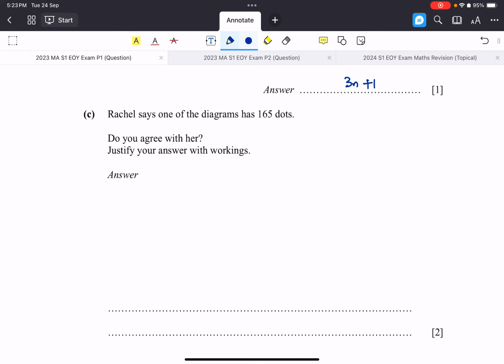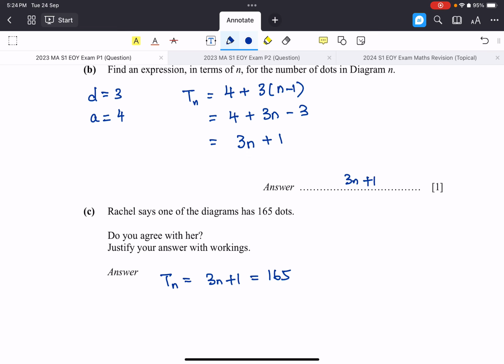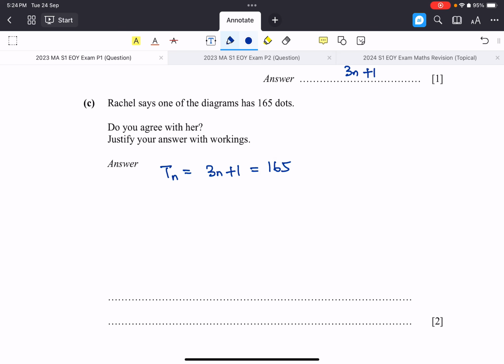So what we have here is actually Tn, which equals 3n plus 1, equals 165. This is what we have, right? Because what exactly is 3n plus 1, which we found in the earlier part B? And that's why they are the same question. They are a continuation, right? So 3n plus 1 is actually the number of dots. So 3n plus 1 is 165. So 3n equals 164. And n equals 54 and 2/3. And that is what we need to do to get the first of the 2 marks over here. We need to find the value of n.